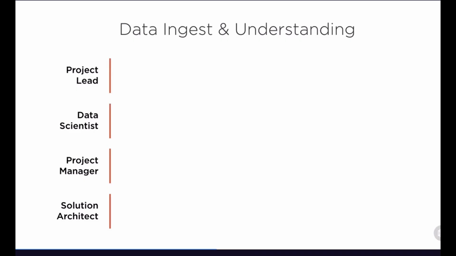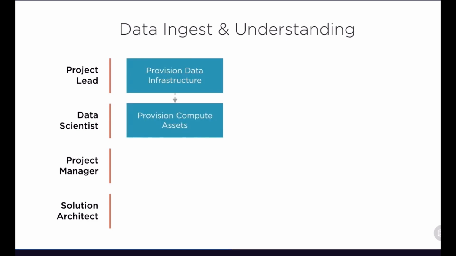And when we look at this, we're really looking to ingest the data, explore it, and ultimately set up a pipeline so that we can regularly get in new data. So first, we're provisioning any needed data infrastructure. We're then looking to provision compute assets, and these are the assets that we will use as a part of our deep learning activities.